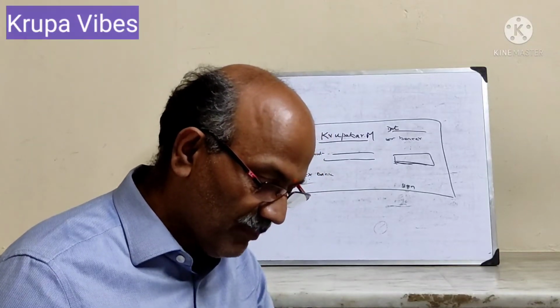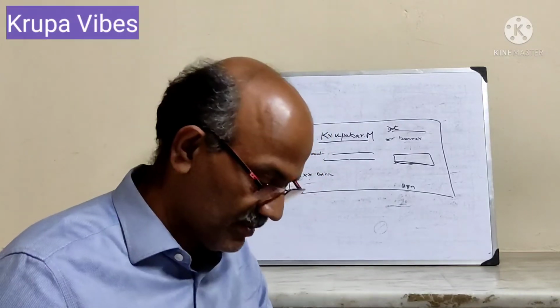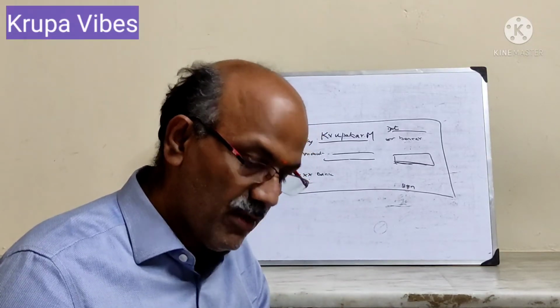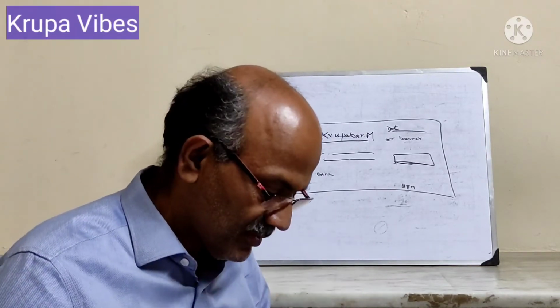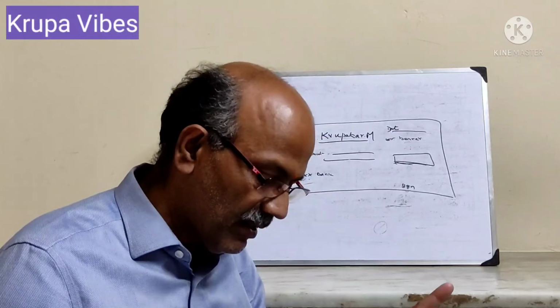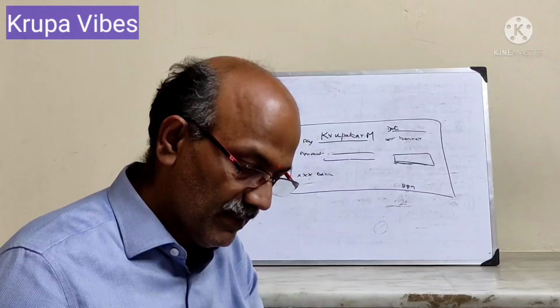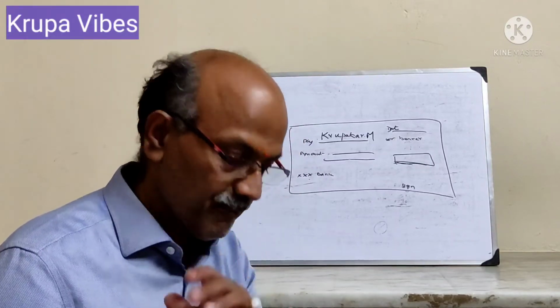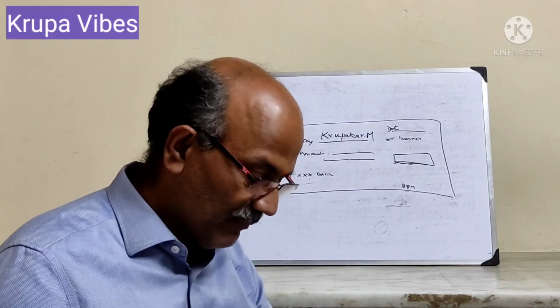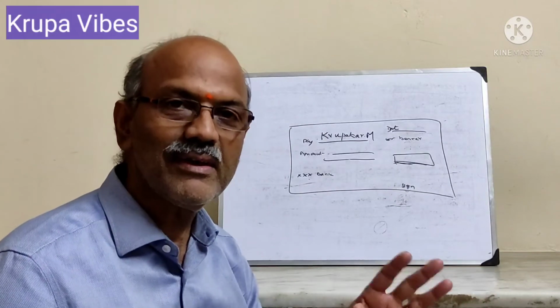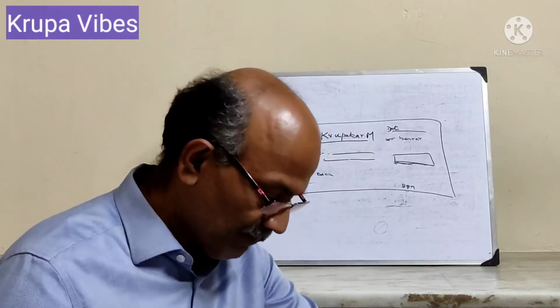Question number 2. Which of the following will not be deemed a restrictive endorsement? A. Pay A. B. Pay A for my use. C. Pay A or order for the account of B. D. Pay the contents to C only. So here, what will not be restrictive is pay A. That is the answer.